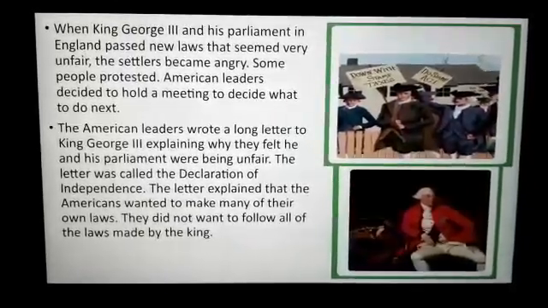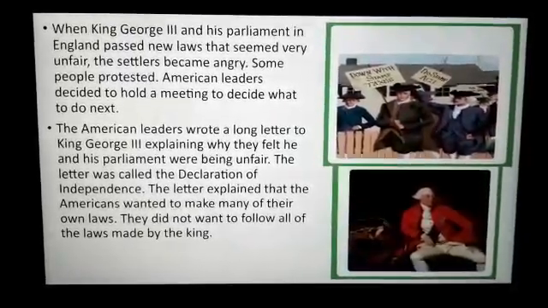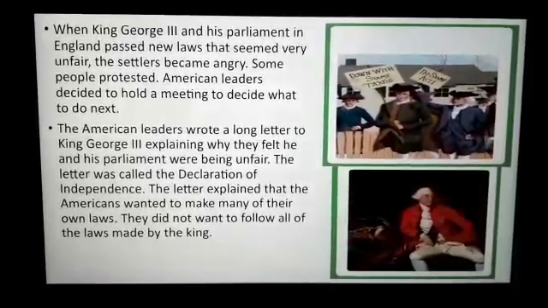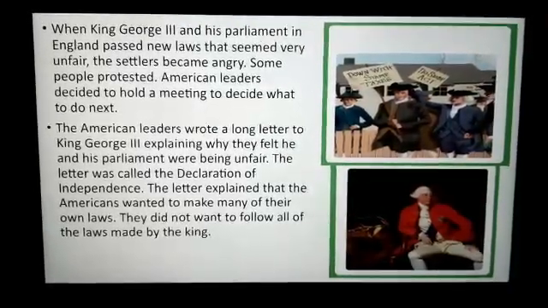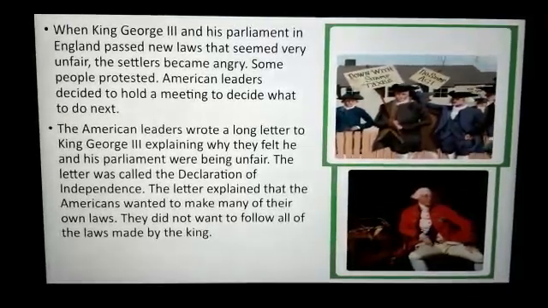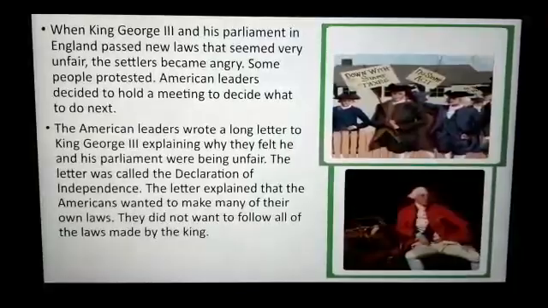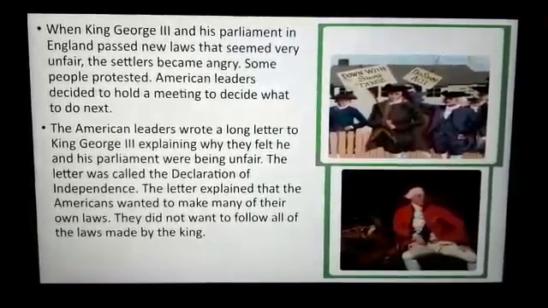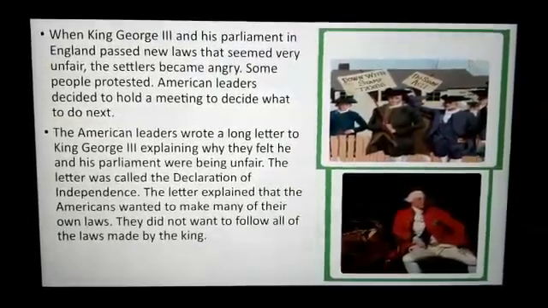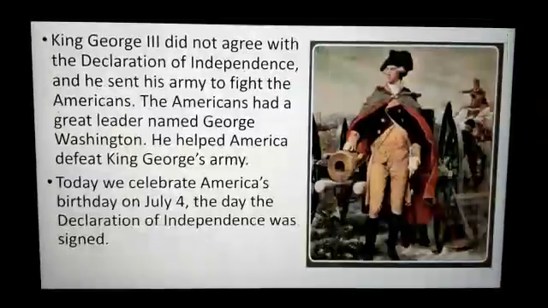The American leaders wrote a long letter to King George III, explaining why they felt he and his parliament were being unfair. The letter was called the Declaration of Independence. The letter explained that the Americans wanted to make many of their own laws. They did not want to follow all of the laws made by the king.